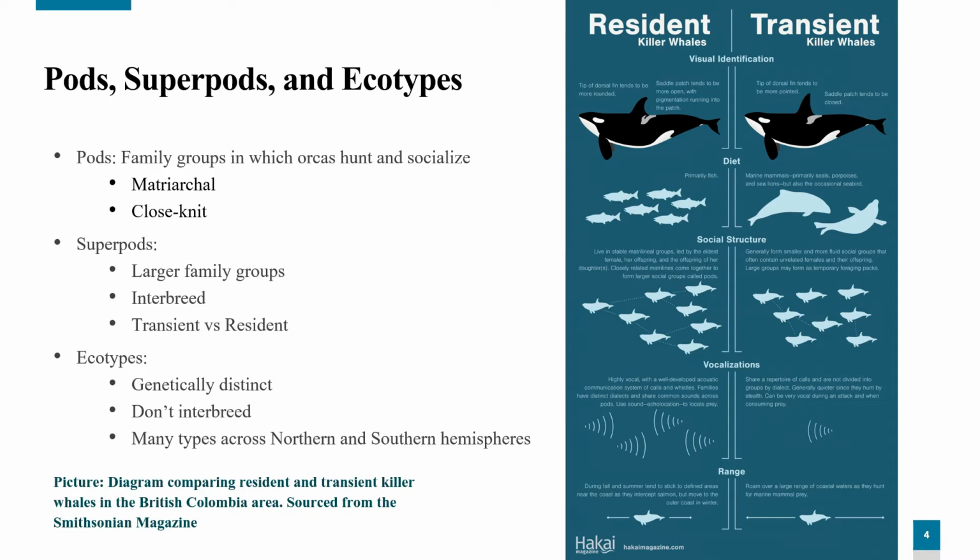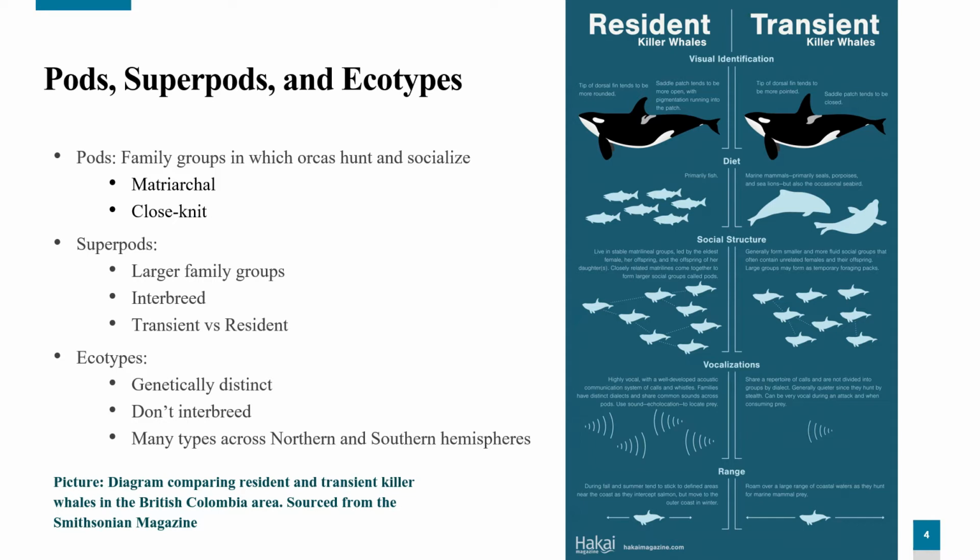Pod structures and social dynamics. Before diving into the environmental pressures faced by orcas, it is important to contextualize the pod structures and social dynamics of these creatures so that these pressures can be better understood. Orcas hunt and socialize in pods, which are family groups made up of around 40 individuals. However, they can be as small as 5 individuals.